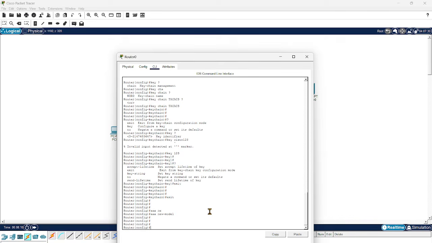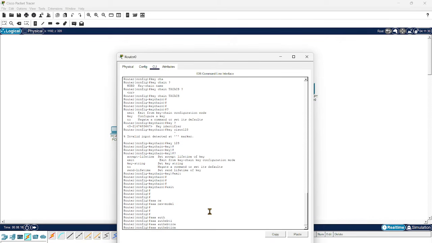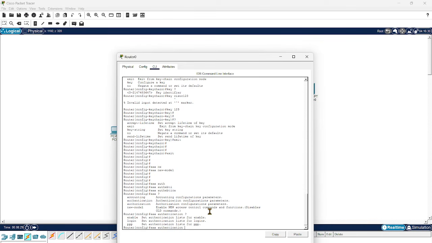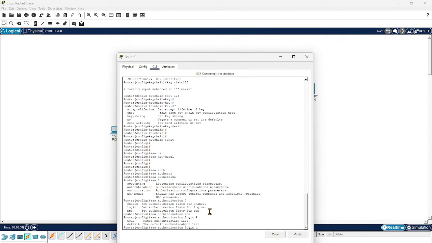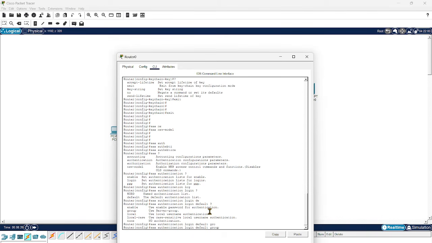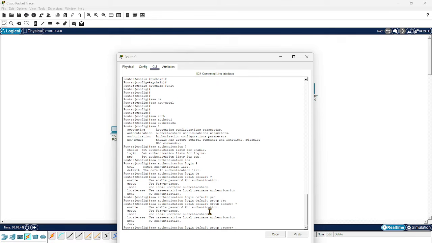After enabling that, we are going to use aaa authentication login default group tacacs+ and then local.